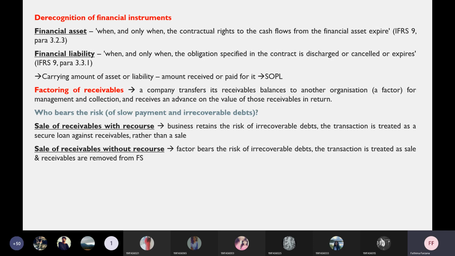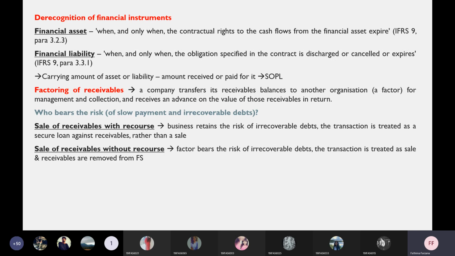When it comes to sale of receivable without recourse, the factor has to bear the risk. Once you've transferred, that organization has to bear the entire risk of bad debts as well as slow payment, whatever it is. This transaction of transferring the trade receivable without recourse is considered a sale, and immediately your trade receivable will be removed from your financial statement.